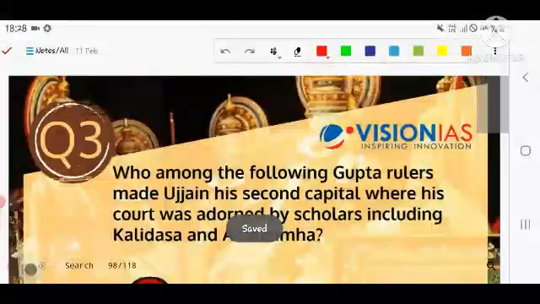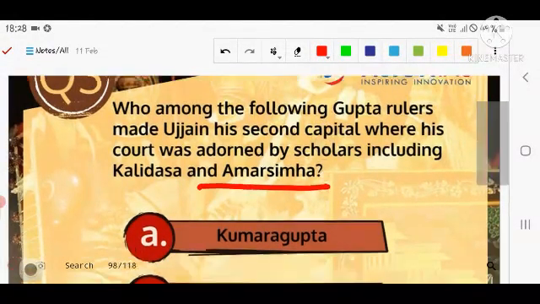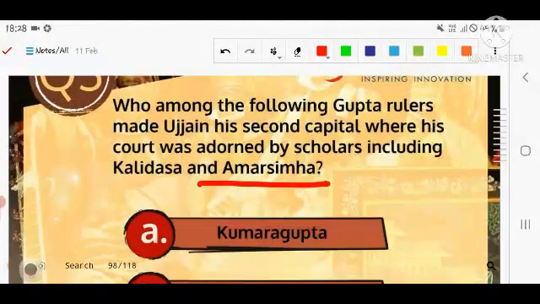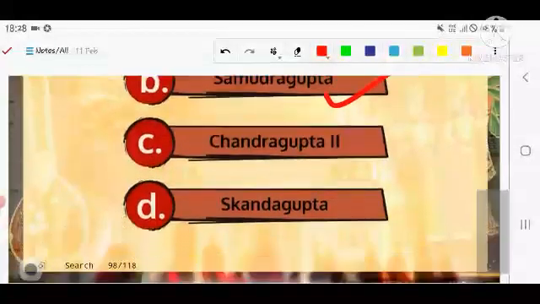The next question is about the Gupta ruler who made Ujjain his second capital, where his court was adorned by scholars including Kalidasa and Amar Simha. It means you have to tell the ruler who patronized Kalidasa and Amar Simha as part of his kingdom and council of ministers, and who made Ujjain his second capital. The options in front of you are Kumar Gupta, Samudra Gupta, Chandragupta II and Skanda Gupta.